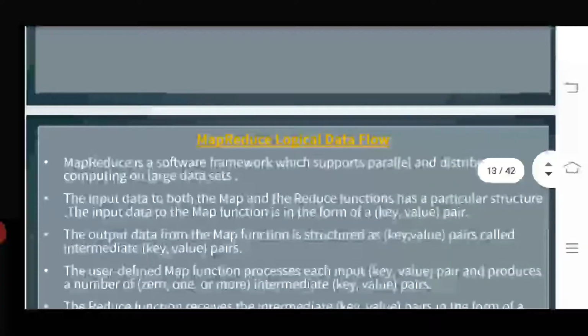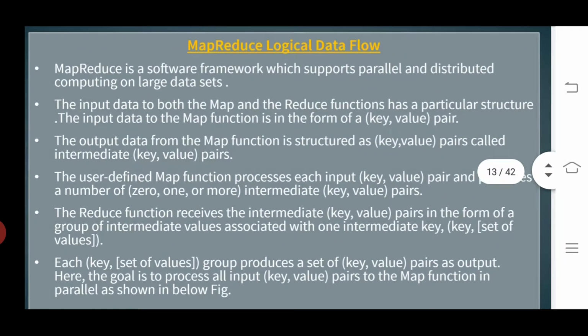Later we can discuss briefly, in a later video, the concept of map reduce logical data flow and its architecture.